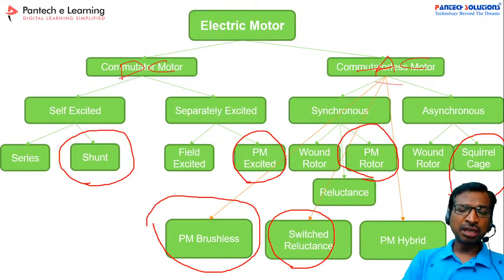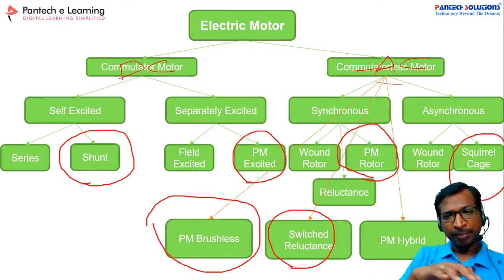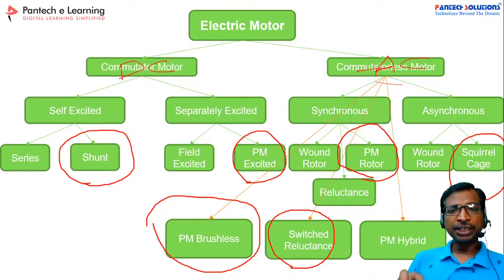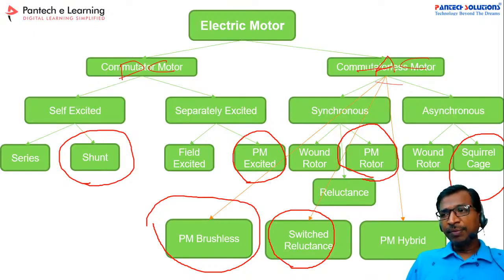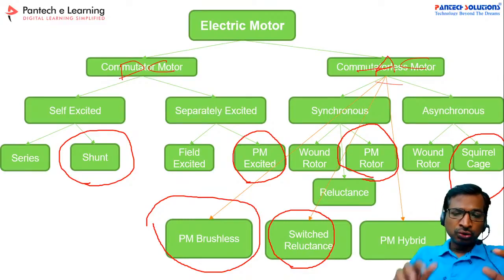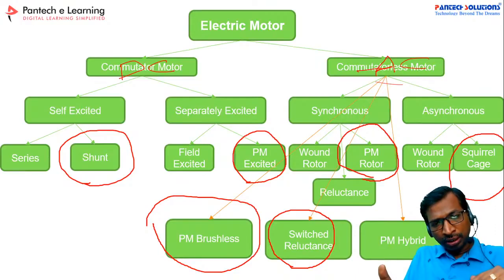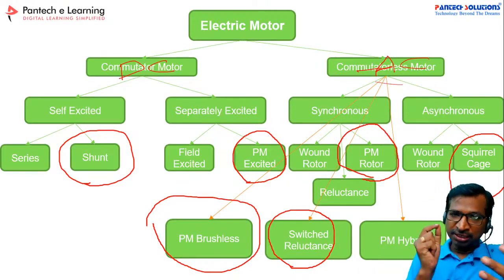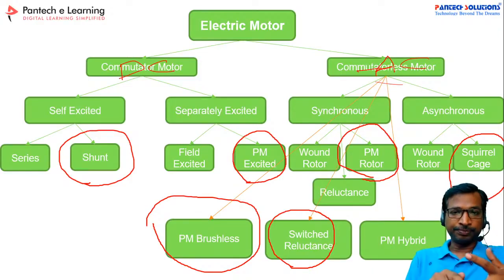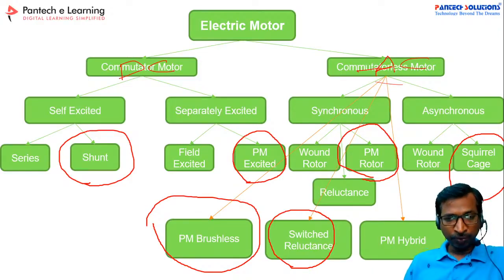Otherwise, the motor will run at an undesired speed. So in that case the load performance will get affected. That's why we are implementing speed control mechanisms for each and every motor. There are a variety of speed control mechanisms. So let us check one by one. Before going into the speed control mechanisms, we should know what is the speed, what is the power, and what is the torque. So let us take one by one.